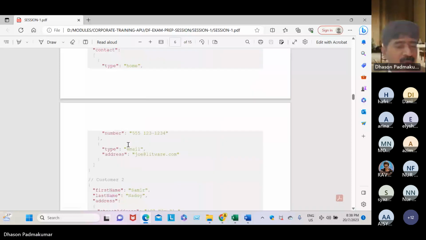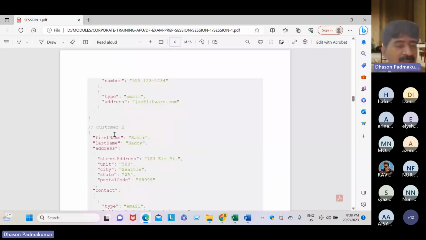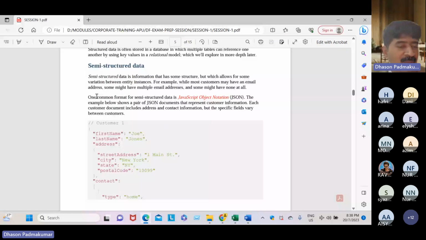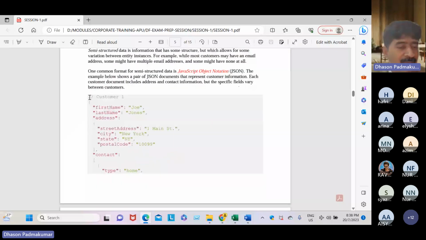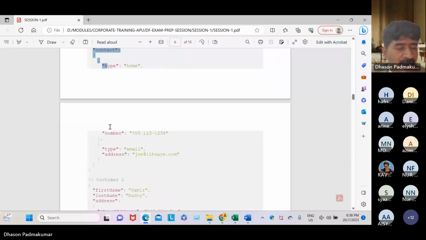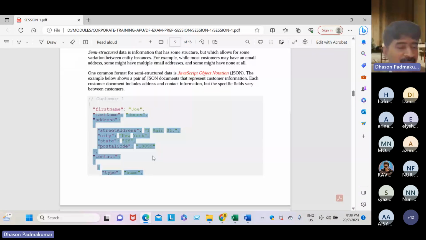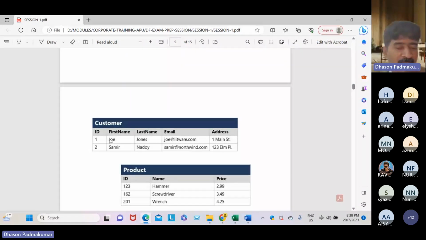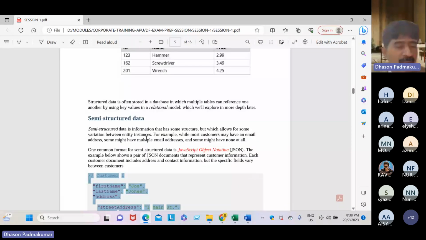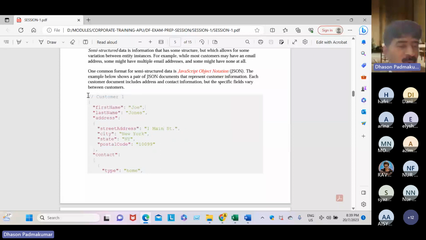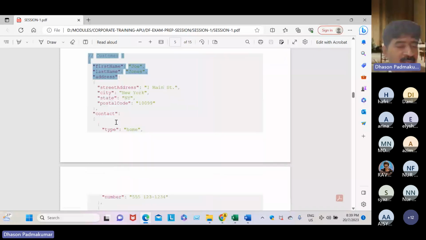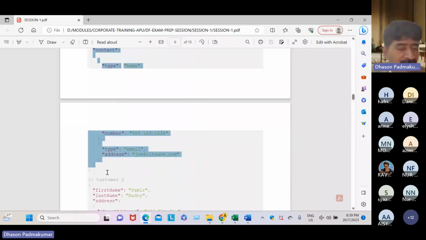Go to the next. See, it's the next instance. Just imagine from here to here is one instance. Got it? One instance. Here we are writing in a simple way, just one row. But the same data is stored in JSON format like this.